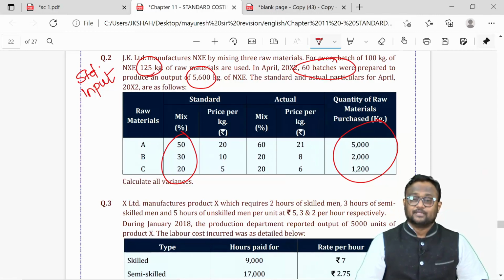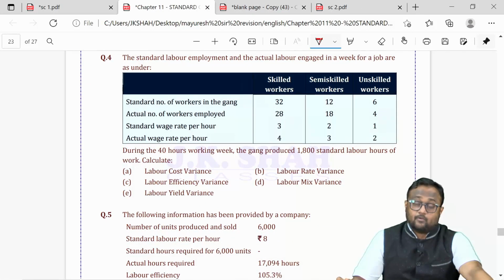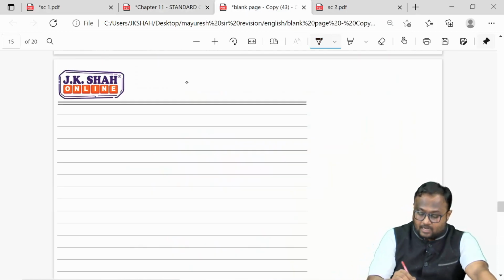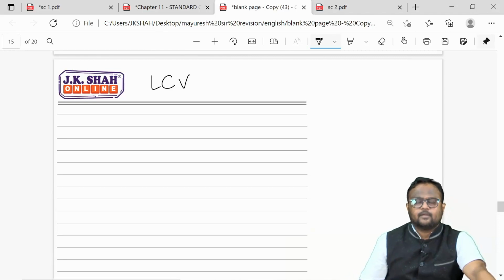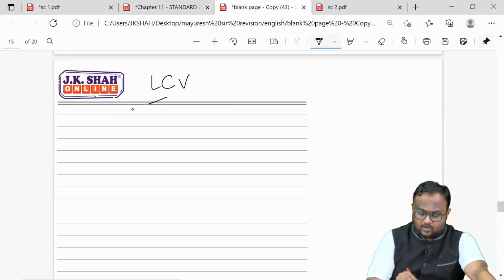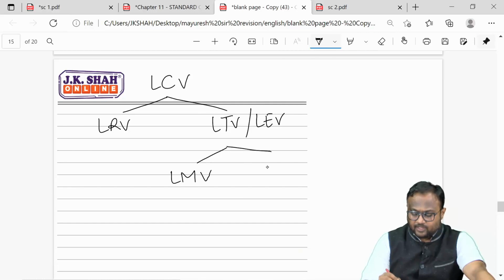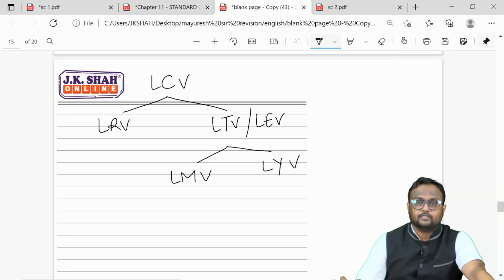So that was your material variances, guys. Now I would like to discuss with you basic labor variances. Labor variances can be calculated in different ways. First one is cost variance, followed by rate and time variance, which is also known as efficiency variance, which is split into two parts, mix variance and yield variance.